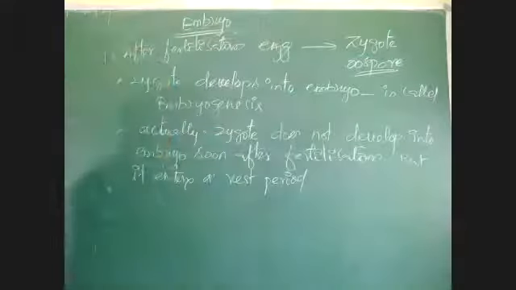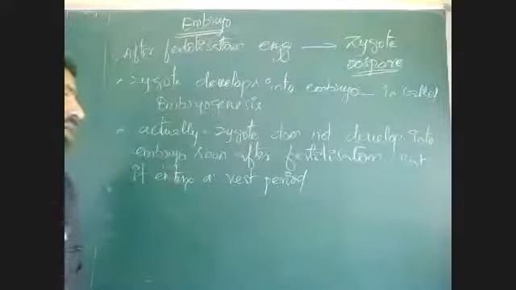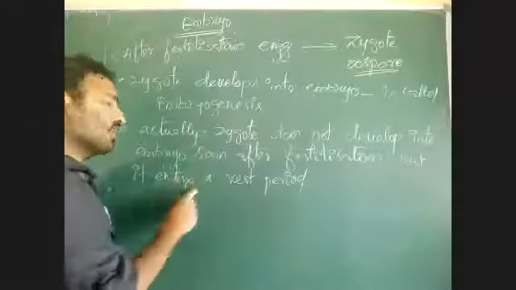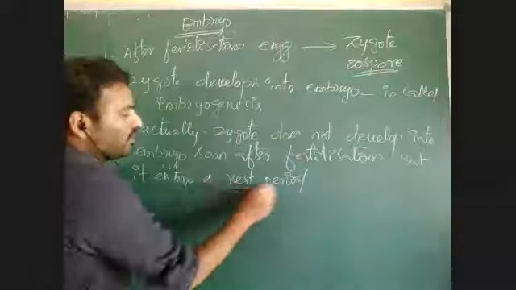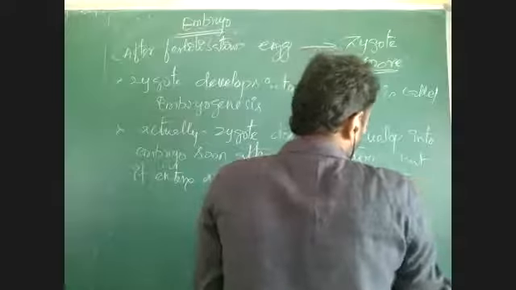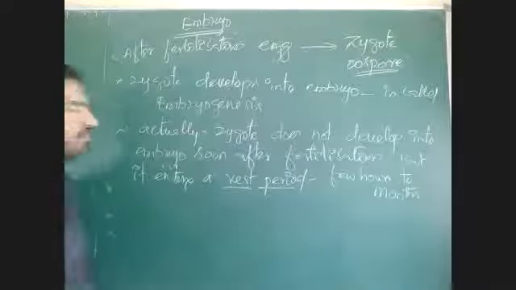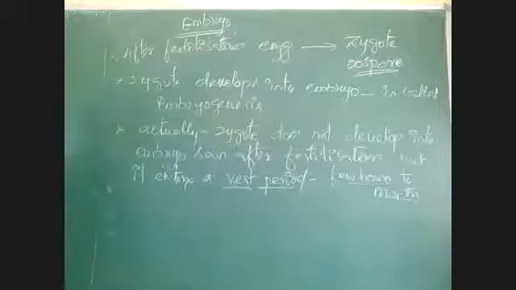Once a zygote or oospore is formed from syngamy upon fusion of egg and male gamete, it undergoes a rest period. This rest period may be a few hours to months. After that rest period, it will develop into embryo.